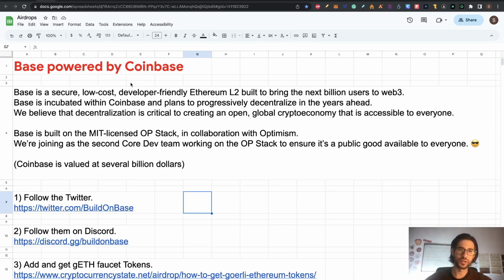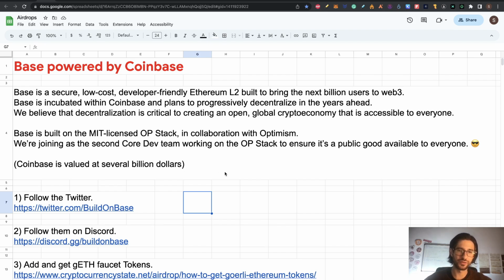Crypto fans, listen to this. Base is a secure, low-cost, developer-friendly Ethereum Layer 2 built to bring the next billion users to Web3. That is what they say. Base is incubated with Coinbase and plans to progressively decentralize in the years ahead. Like you know, Coinbase is the biggest exchange and is a centralized exchange in the US, and they are valued in several billion dollars.